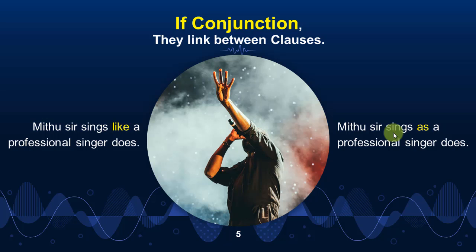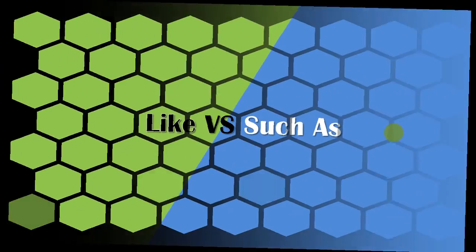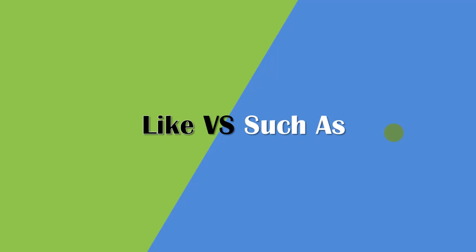Students, you sometimes make mistakes and have confusion about like and such as, because both demonstrate some kinds of example or additional information. So what is the difference between them?